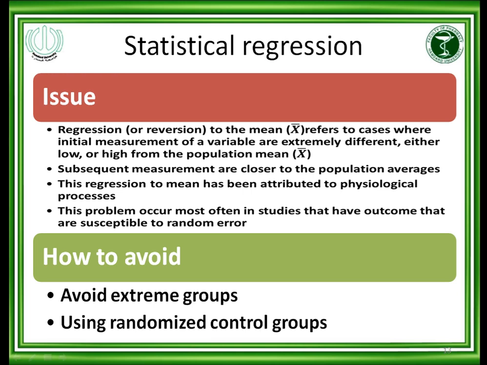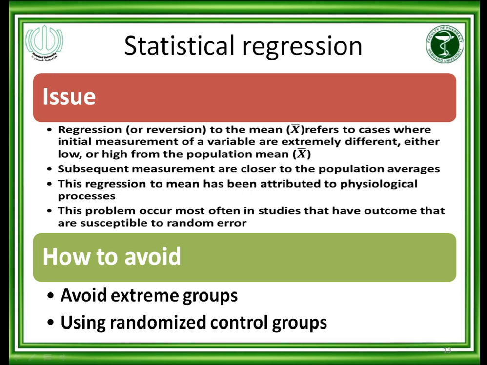In statistical regression, what are the issues? Regression or reversion to the mean refers to the case where initial measurements of a variable are extremely different, either low or high, from the population mean. This means the sample mean is very different from the population mean, and subsequent measurements are close to the population average. When you do it a second time, the sample mean comes closer to the population mean.